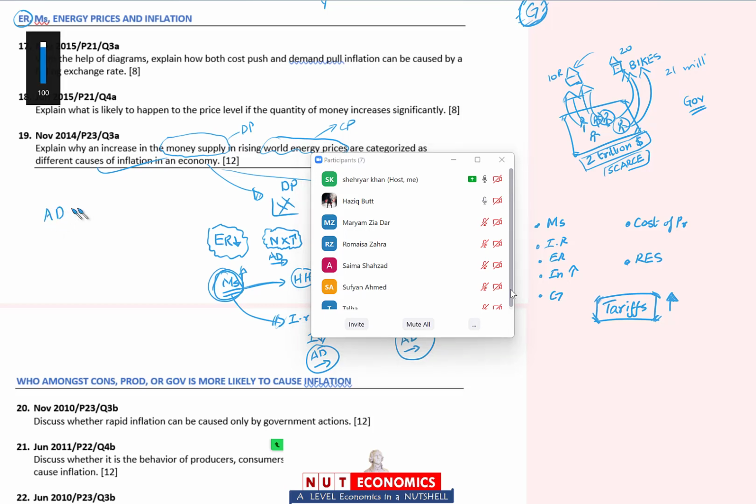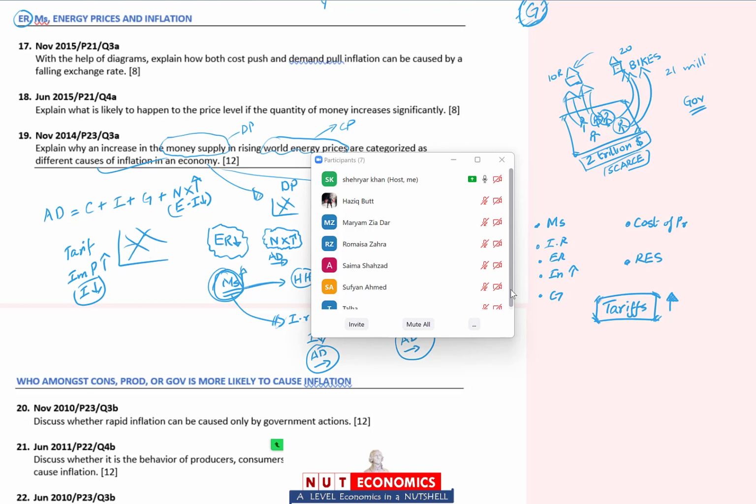मैं तुम्हें बार बार कह रहा हूँ, इन सारी चीज़ों में जब भी तुमने किसी चीज़ का इम्पैक्ट करना है मैक्रो इकोनॉमी में, don't say directly aggregate demand increase होगी. जो अभी तुमने बताया, you should have told that initially, and that is what you will write in your question कि टैरिफ बढ़ेगा, टैरिफ बढ़ने से इम्पोर्ट की प्राइस बढ़ेगी, and when imports are more expensive तो इम्पोर्ट्स कम हो जाएंगी, which means this export minus import and next component, if imports are less, this whole thing will increase, so your aggregate demand will increase and you will also have demand pull inflation.